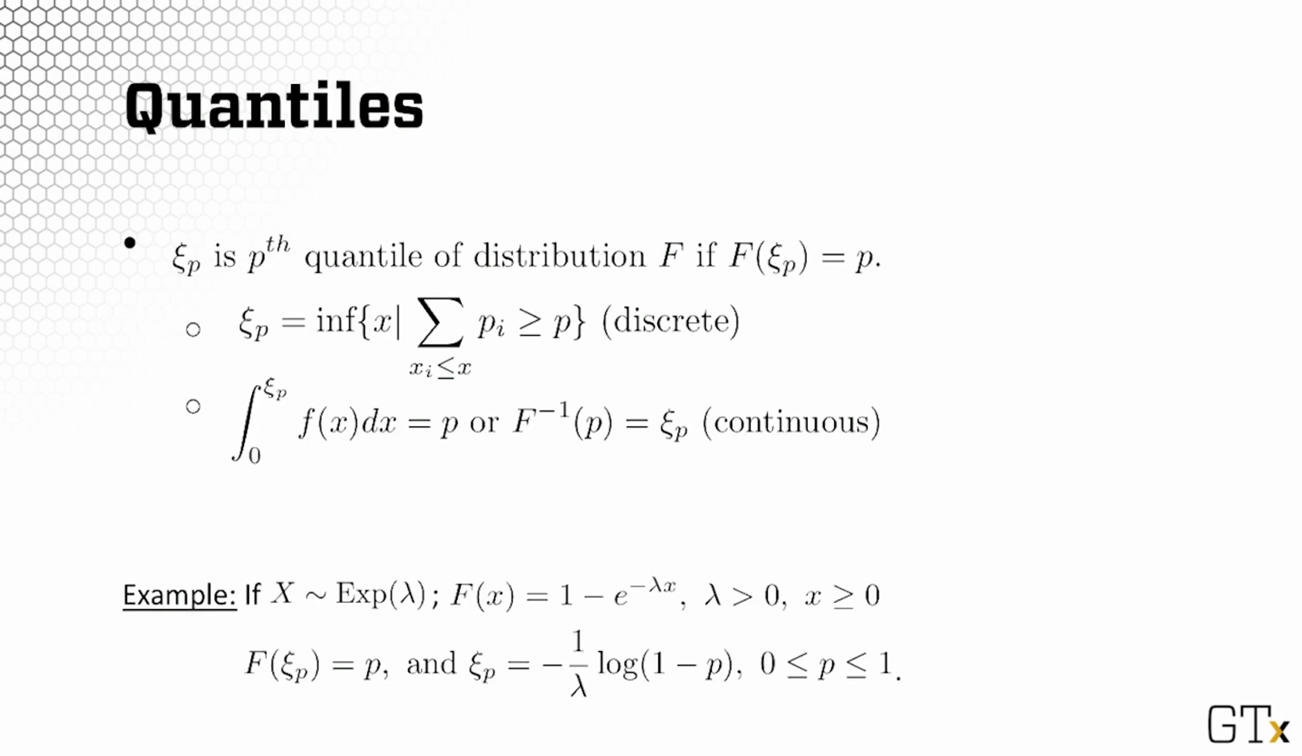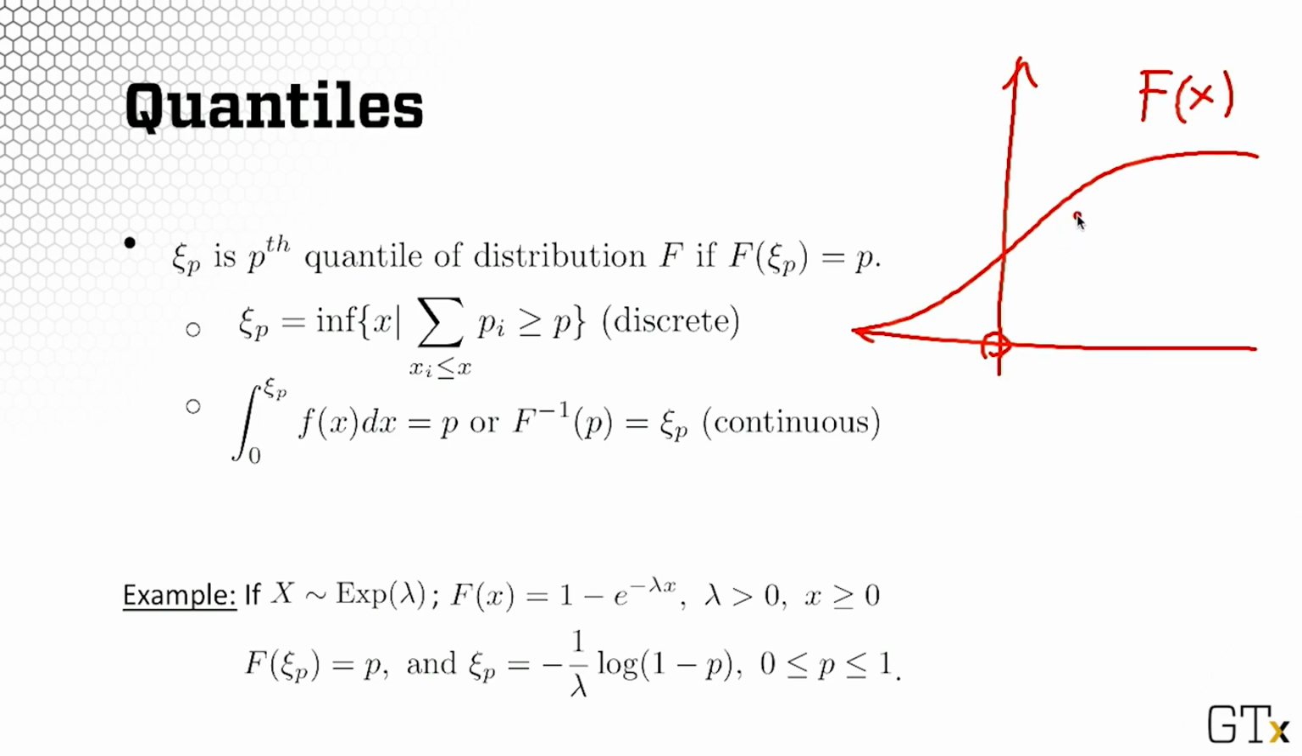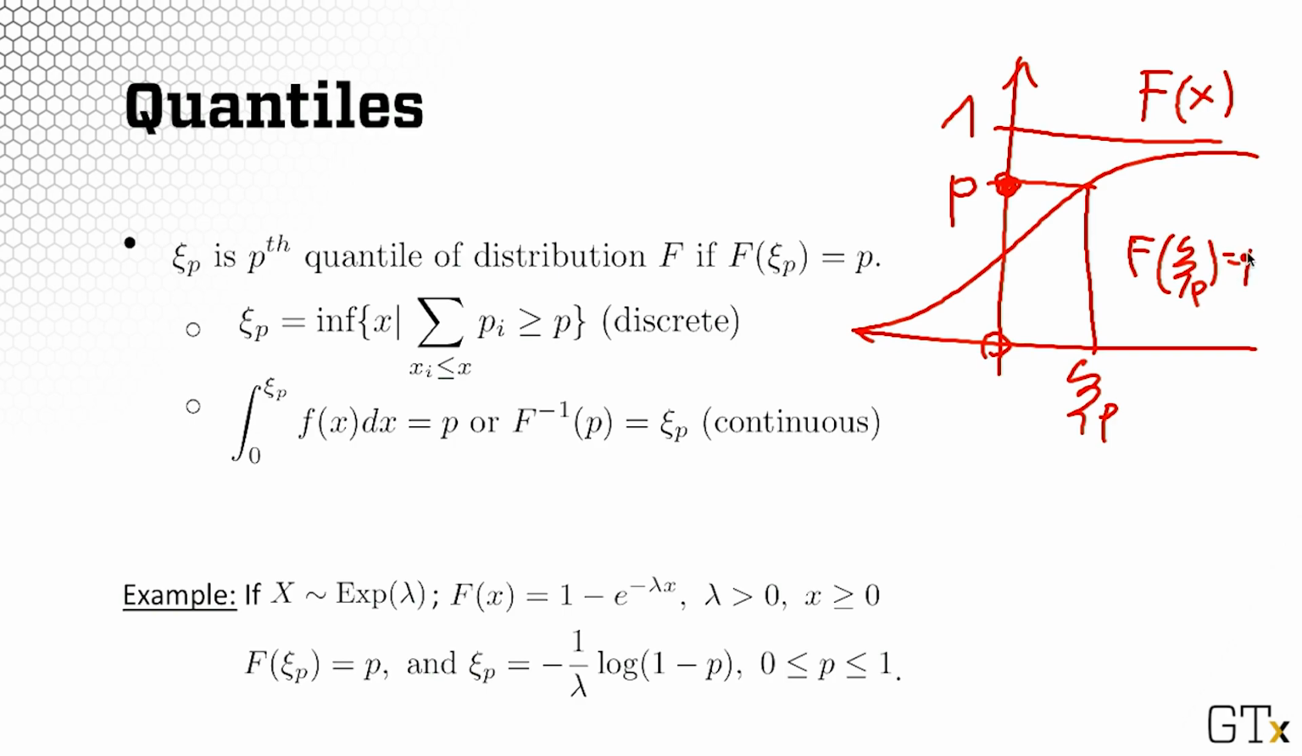Other numerical characteristics of random variables are quantiles. They're very, very important. We would say that this xi sub p is the pth quantile if the distribution evaluated at xi sub p is equal to p. So if we plot this, and if this is the CDF, F of x, this would be 1, and this would be xi sub p, then that xi sub p is having the value p, so F of xi sub p is equal to p. Well, this is in terms of CDF.